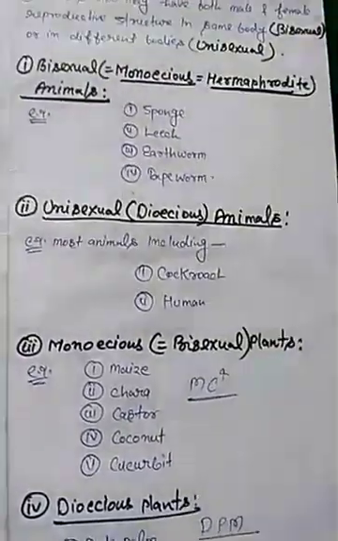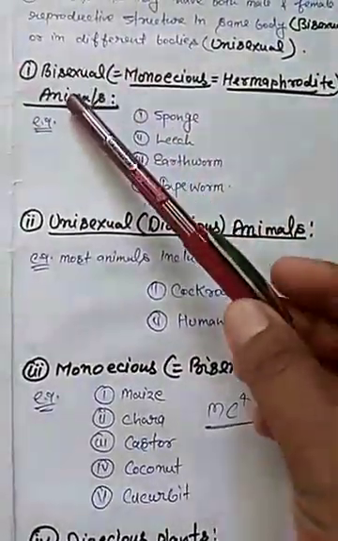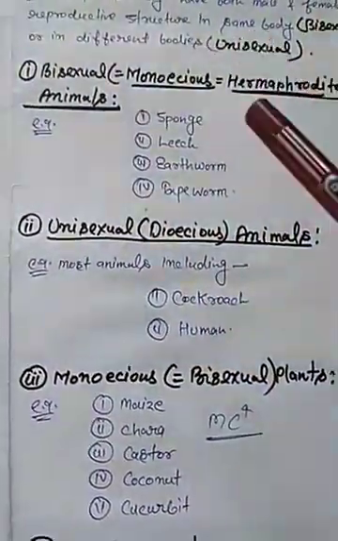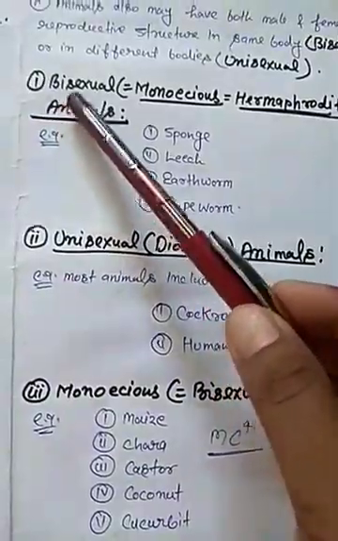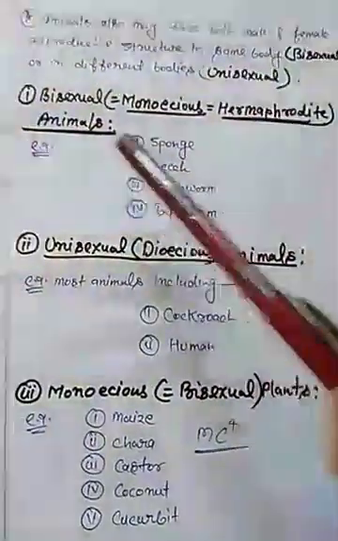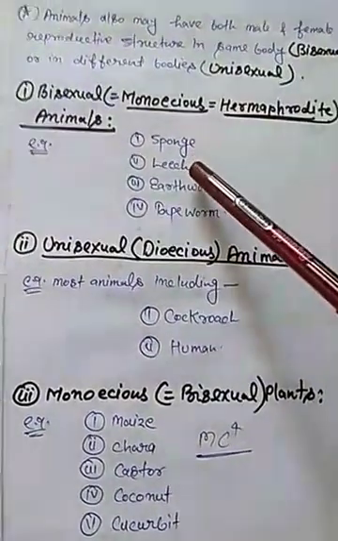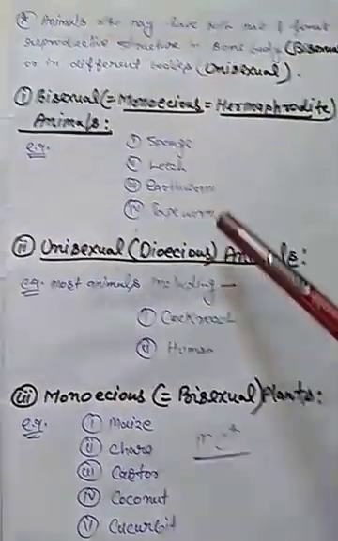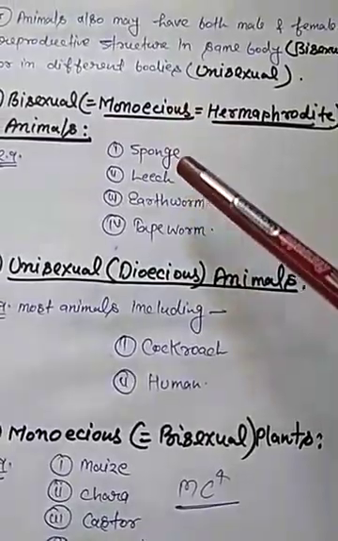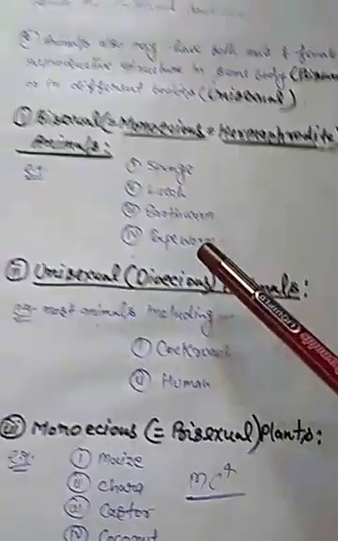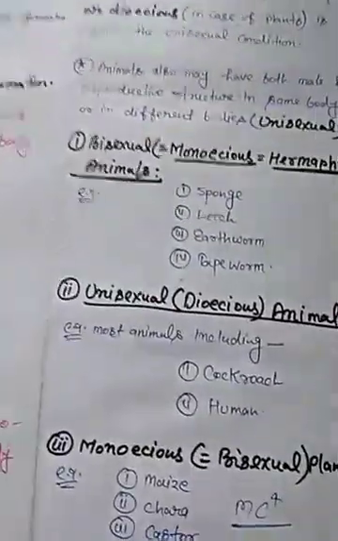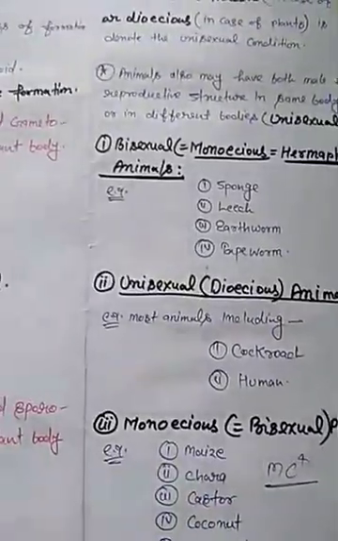First of all, we will learn examples of bisexual animals. Bisexual animals are also known as monoecious or hermaphrodite animals. The first examples are sponge, then leech, then earthworm, tapeworm. So sponge, leech, earthworm and tapeworm are examples of bisexual animals.